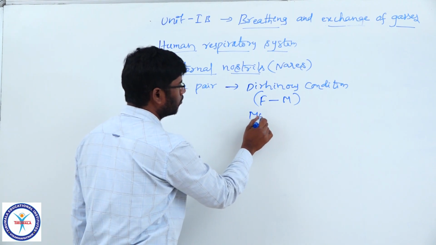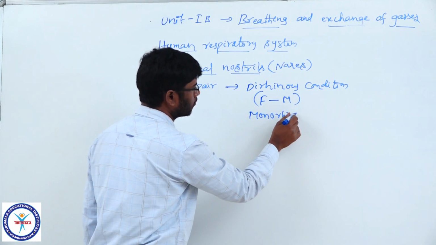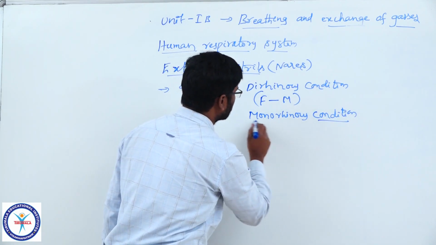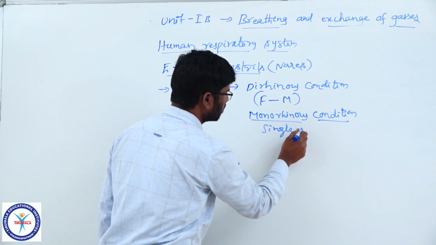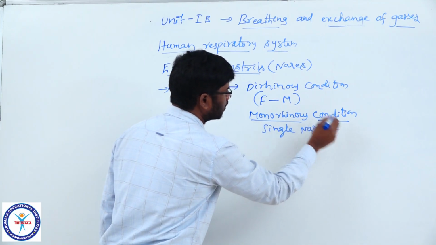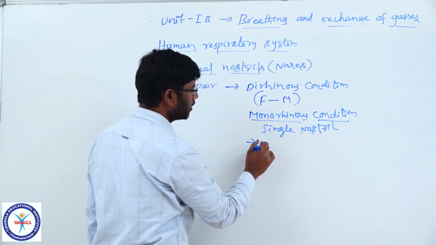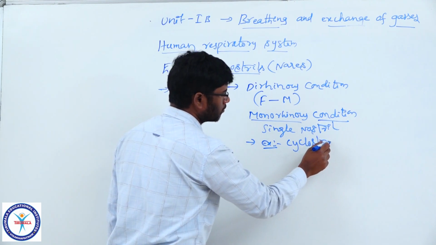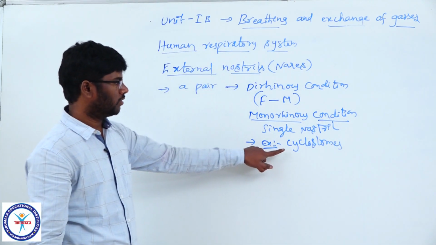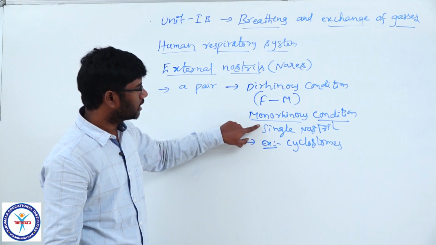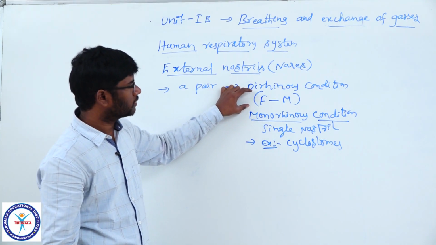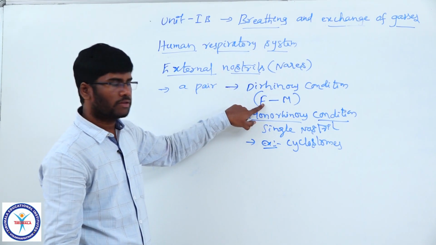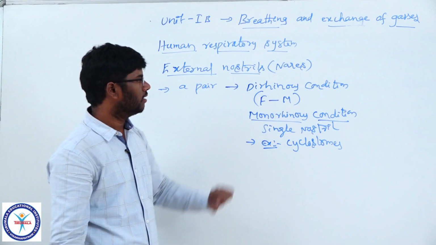And one more thing, the monorhinous condition. In the monorhinous condition, a single nostril is present. A single nostril is seen in cyclostomes, like Petromyzon and Myxine. So, if a single nostril is present, that is the monorhinous condition. If two nostrils are present, that is the dirhinous condition, seen from fishes to mammals: fishes, amphibians, reptiles and mammals.